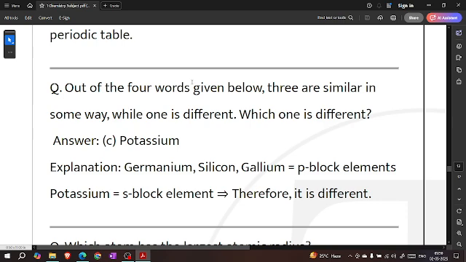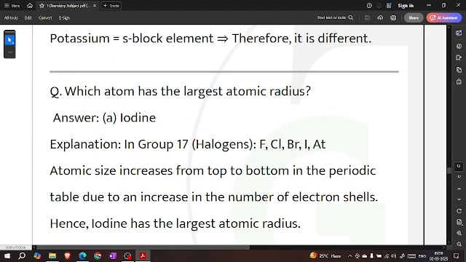Out of the four words given below, three are similar in some way while one is different. Which one is different? Potassium. Germanium, silicon, gallium are p-block elements. Potassium is an s-block element. Therefore it is different.